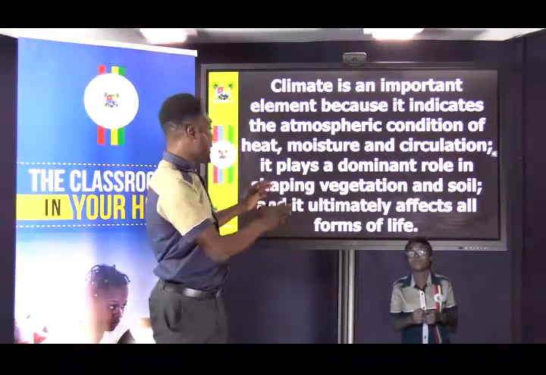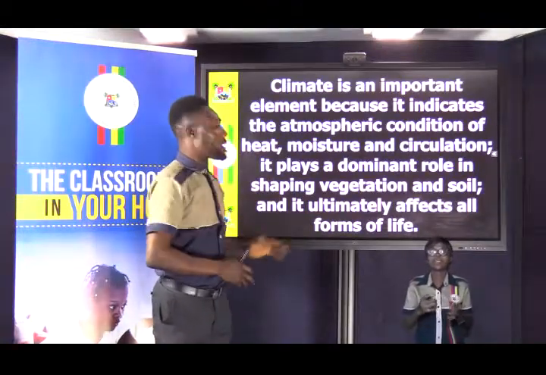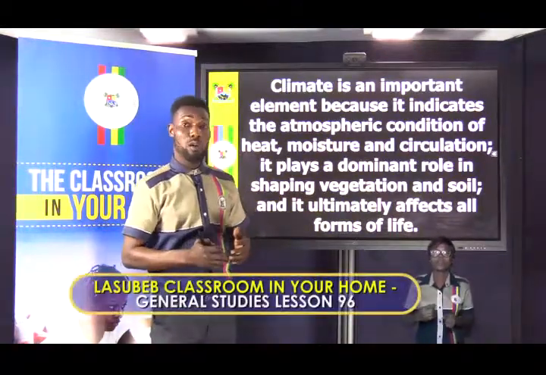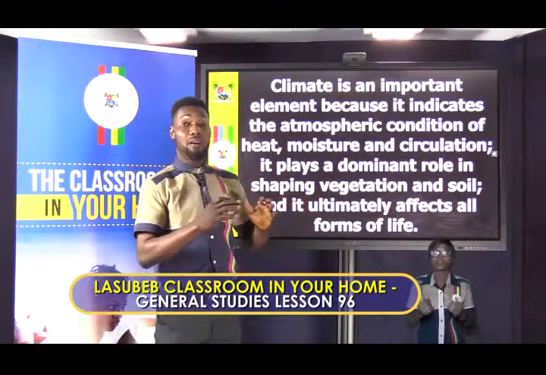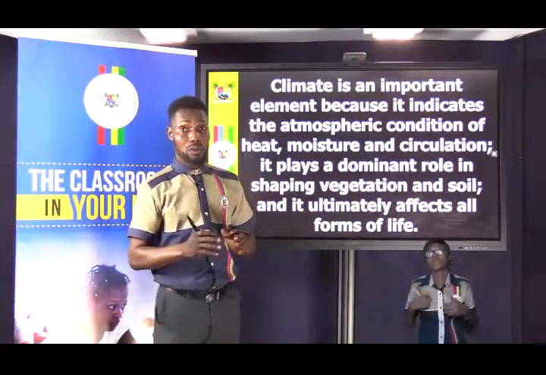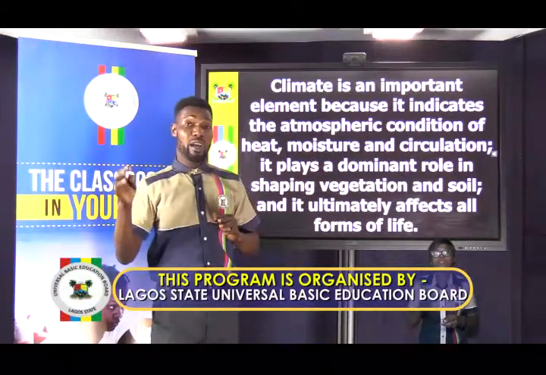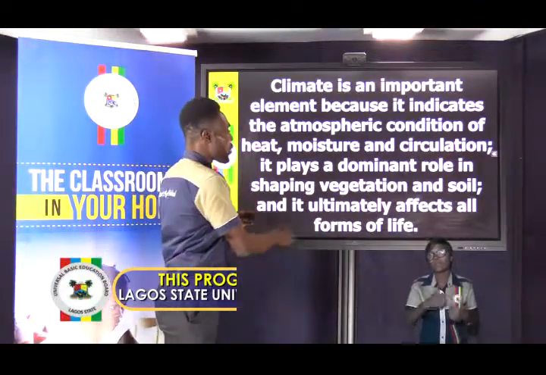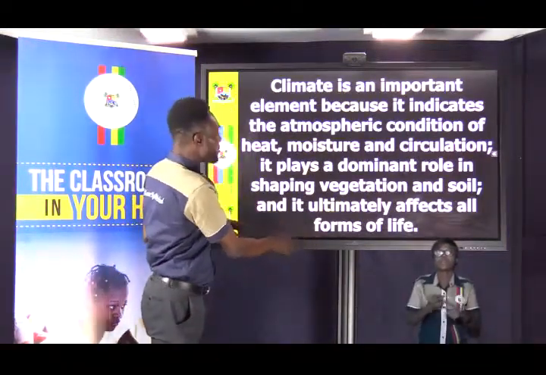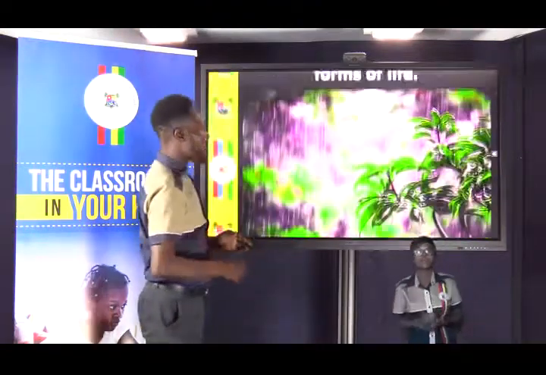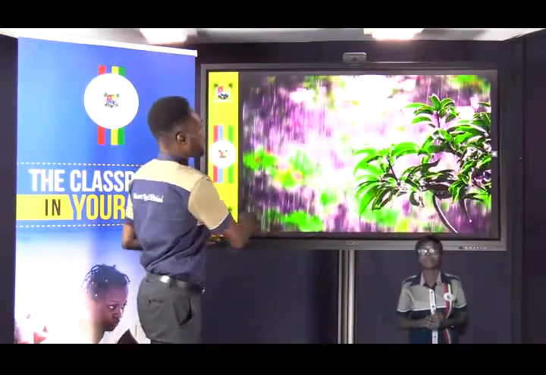Climate dictates or shapes the kind of vegetation and soil we have. Now, we have different climates across the world, just like here in Nigeria, it's different from the ones we have in other countries. So our climate helps us to shape our vegetation and our soil.